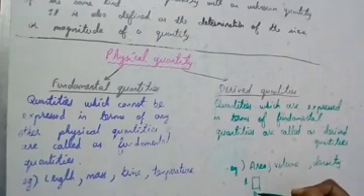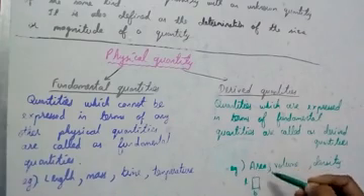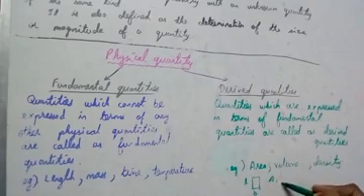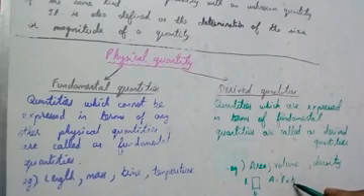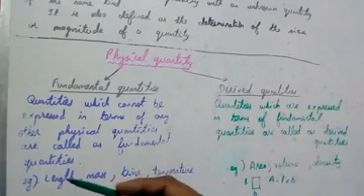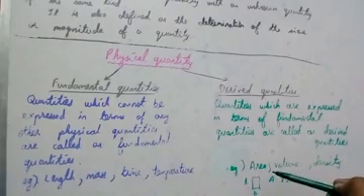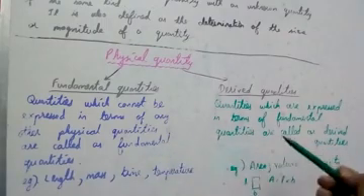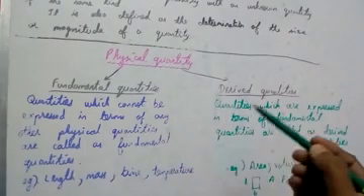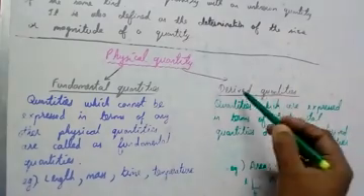So the formula for area is area equals length into breadth. The basic quantity is length only, and from length we get the area. So these are derived from fundamental quantities, so they are called derived quantities.